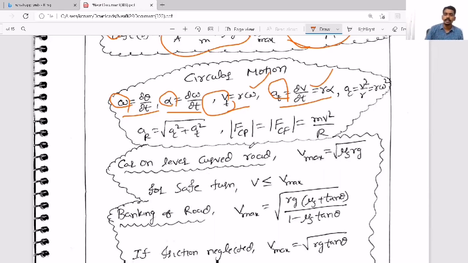So you need to remember, for every circular motion, there is one external force acting towards the center, called centripetal force, and an equal amount of force will act outward, that is centrifugal force or pseudo force, whose magnitude is given by m v square by r. That is the centripetal and centrifugal force.